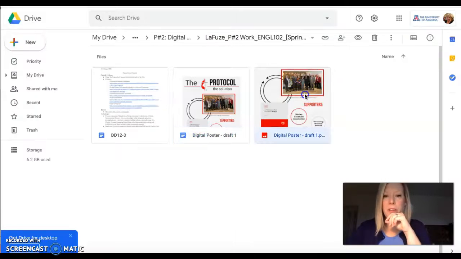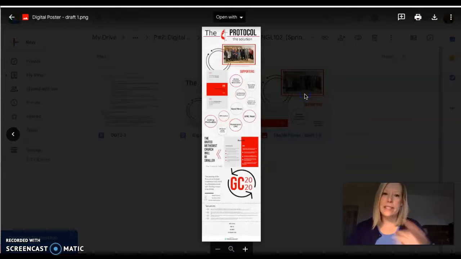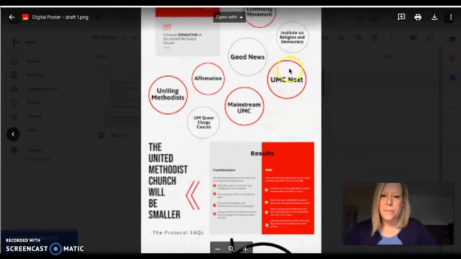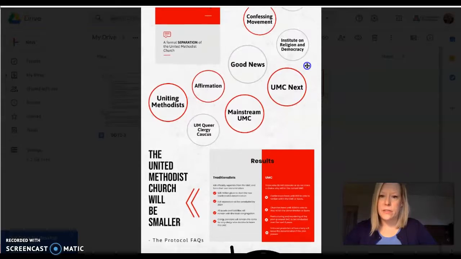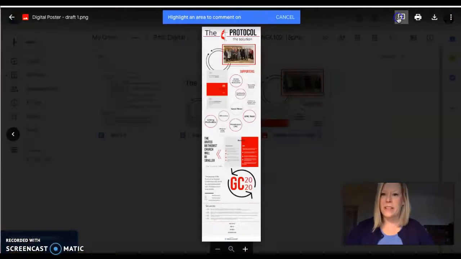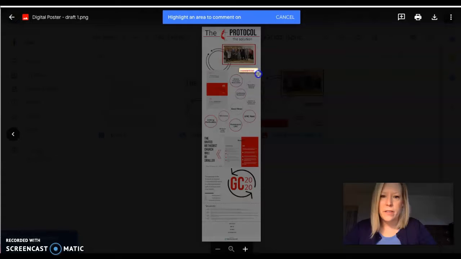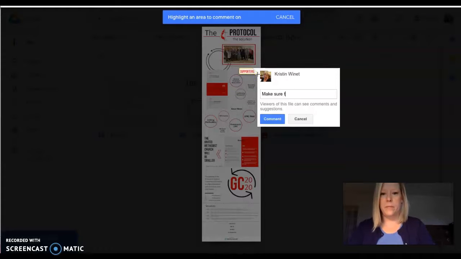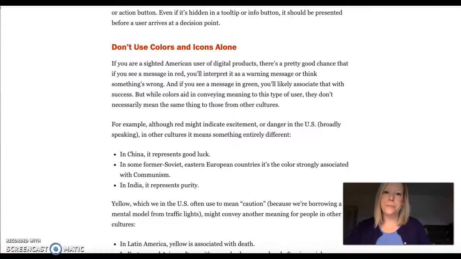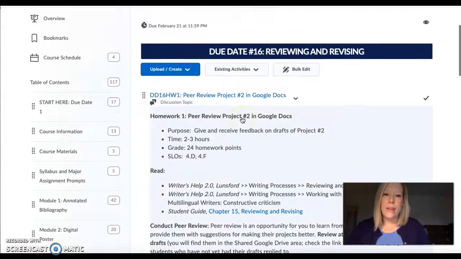If you do want to comment on the infographic draft itself, what you could do is, if you go to the top here and click comment, and then I can put my comment there. So you can comment on the PDF as well.